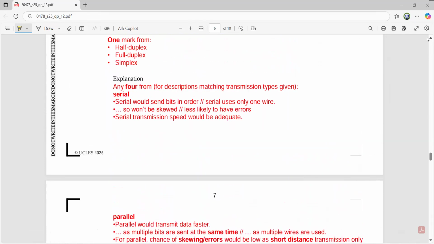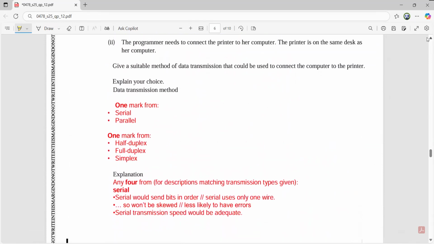You can score very easily if you have identified any one. Like if a student has chosen serial and maybe half duplex, he will be getting 1 mark for choosing serial and another mark for half duplex, and he should be explaining his choices properly. And then 4 marks are going to be there for the matching descriptions, 2 for serial and 2 for half duplex. So if you remember, now let's talk about serial.